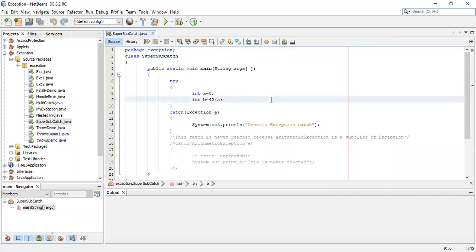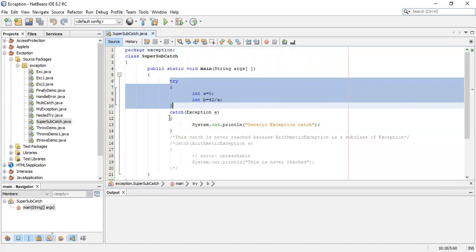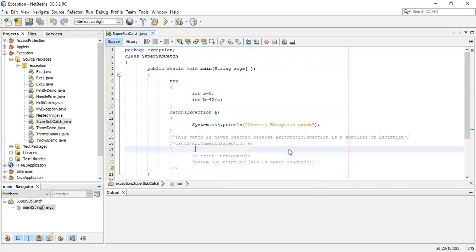See, in this program, what I have done is I have written 1 try statement and 2 catch statements. Okay, it is not a nested try. It is not a try within a try. 1 try statement, for that I have written 2 catch statements. Now I have made the second catch statement a comment, because if I remove the comment, we'll get an error.